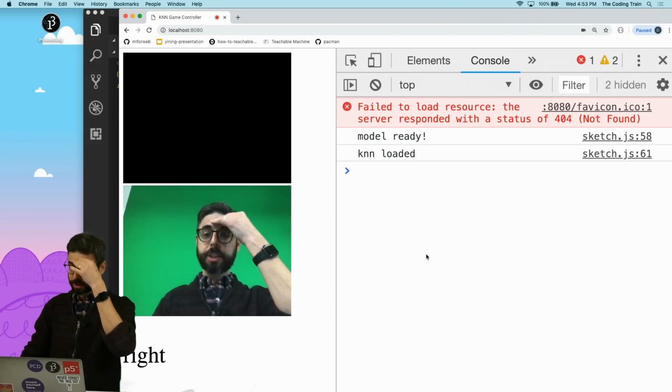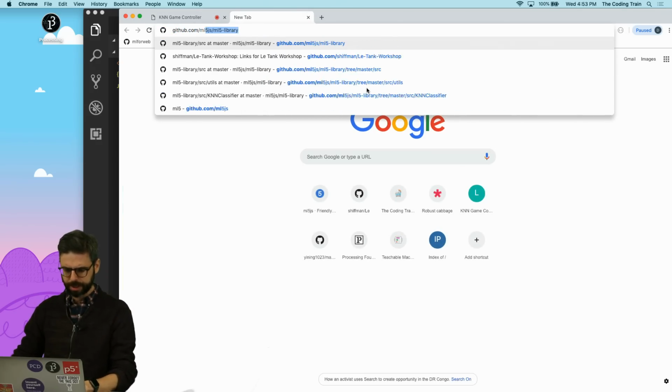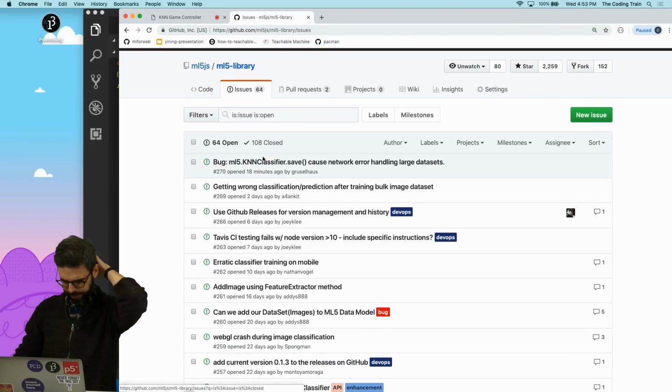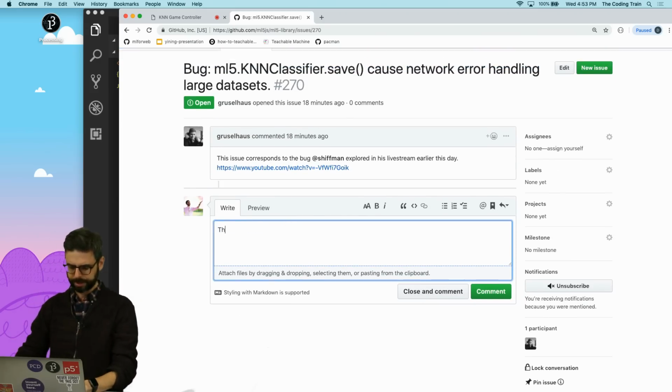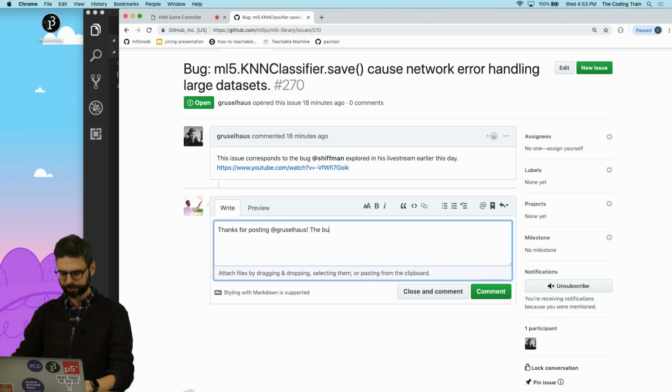All right. Before I do any of that, though, let me just go to github.com because I believe there was a, yes, here it is. I'm just going to write, thanks for posting the KNN classification save function. You could only get it to work with fewer than 40 example images.